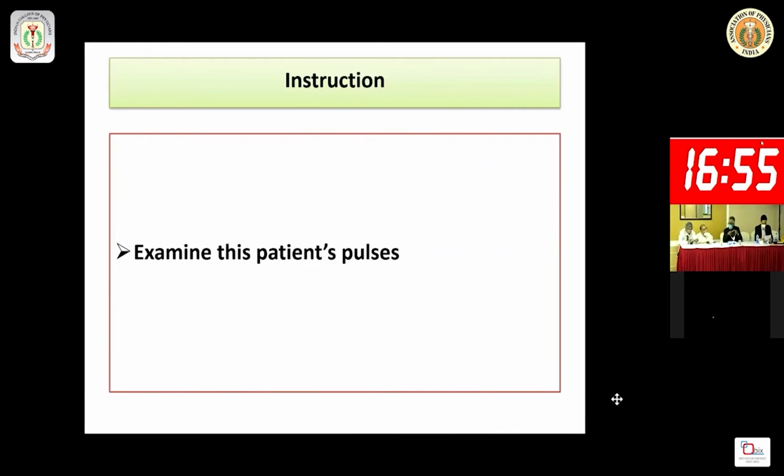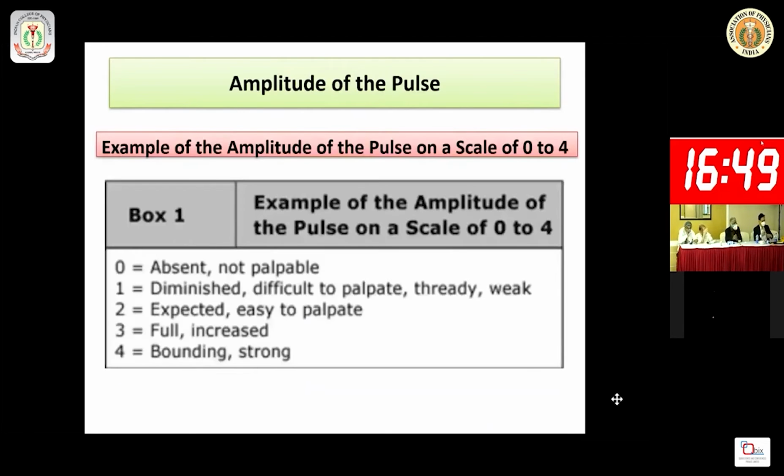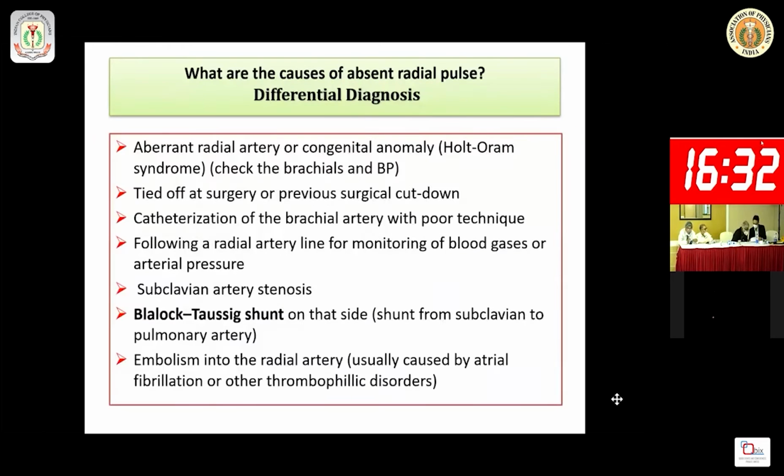First of all, you should confirm whether the left-sided radial pulse is really absent or whether it is diminished, difficult to palpate, steady, weak, like that. So first I will tell my postgraduates to confirm whether it is really absent or not. Second, think of what the causes of absent radial pulse are.